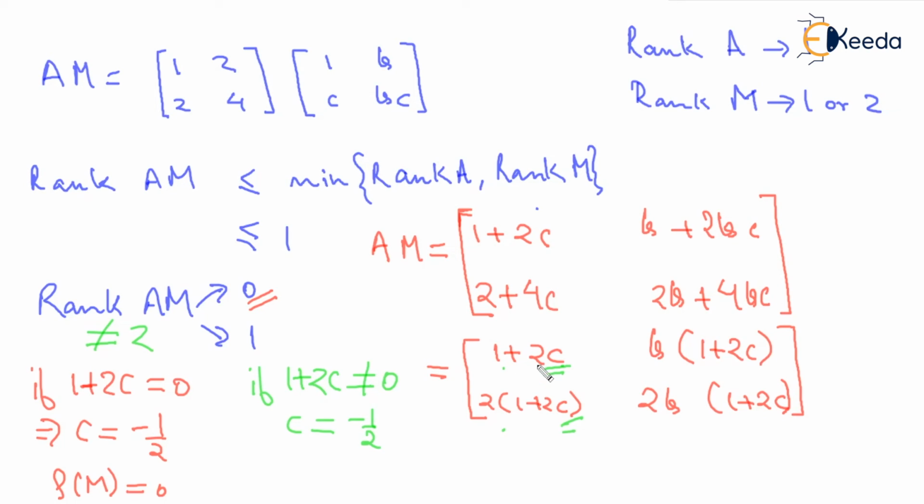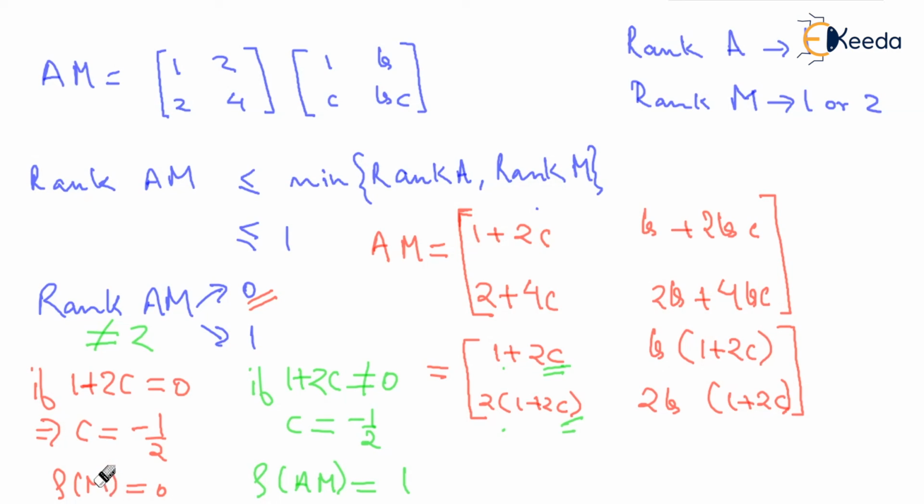So if 1 plus 2C becomes 0, all the elements become 0, and then AM becomes a null matrix and the rank becomes 0. And if 1 plus 2C is not equal to 0, at least one element, like this element and this element, are going to be non-zero, and if at least one element is non-zero, the rank is going to be 1.